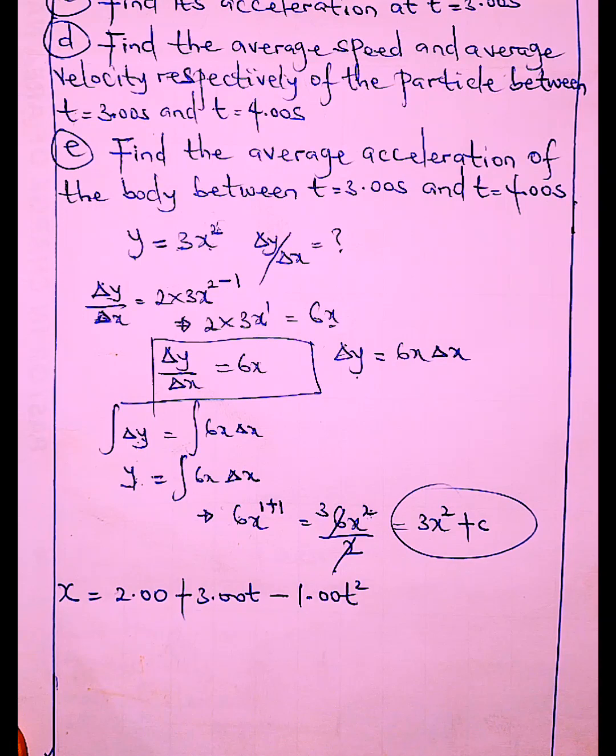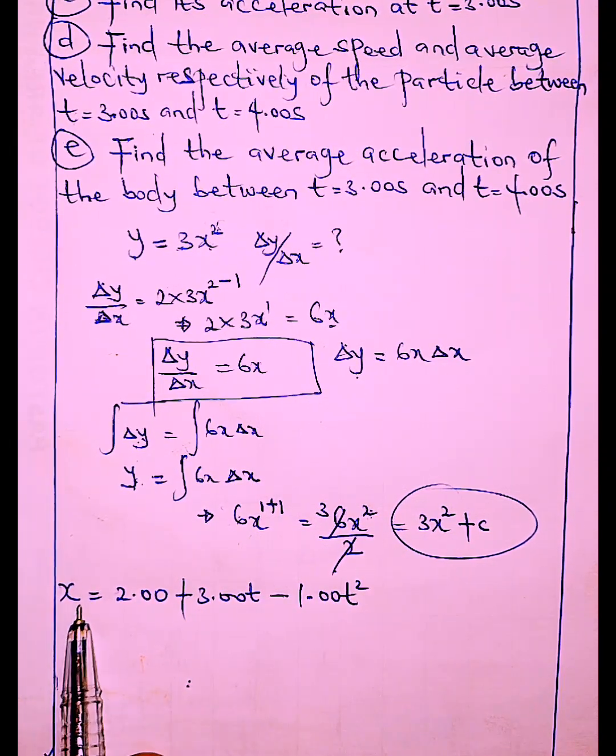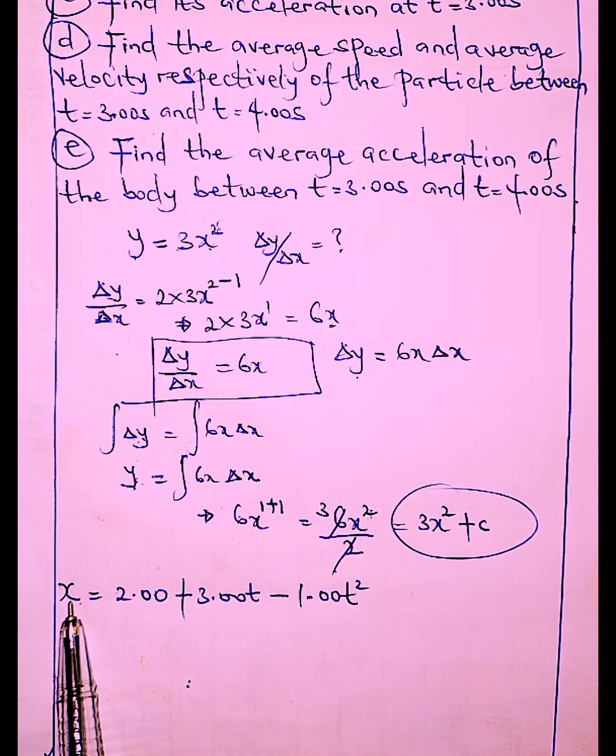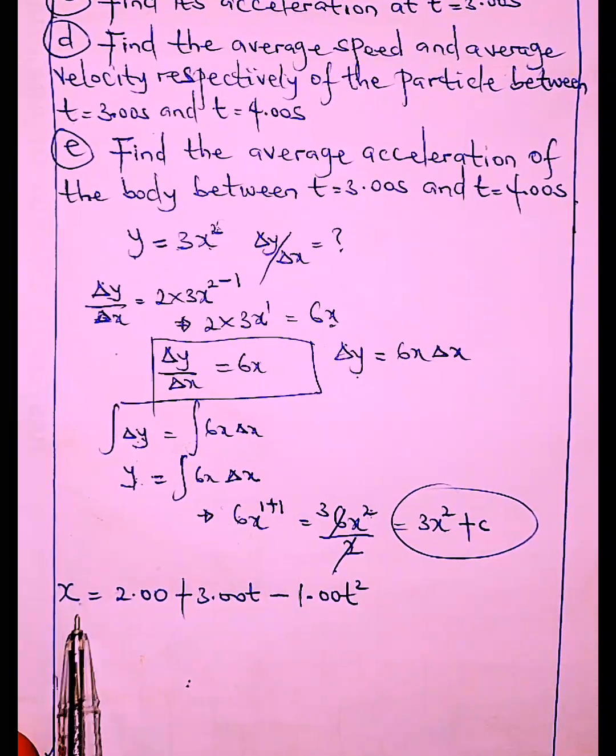Now look at this. For the fact that this body moved in a straight line, each time we talk about instantaneous, either instantaneous velocity or acceleration, what we mainly deal with is displacement, velocity and acceleration. We don't really talk about distance or speed, because what we're talking about here demands direction and change in direction. But since this body moved in a straight line, it means this could be displacement, and it could also be distance. That's what it means. So now look at the first question.